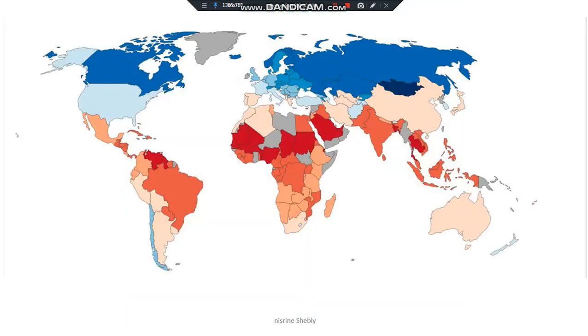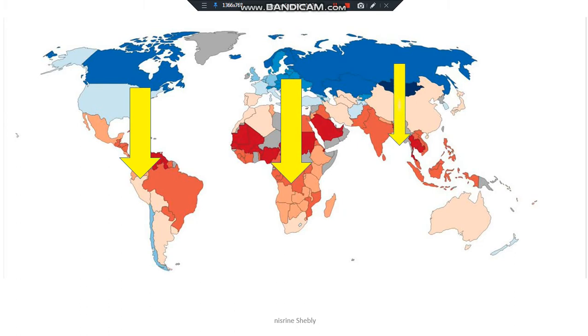Migratory birds migrate from the cold regions to the warm or hot regions at the beginning of autumn. And these arrows represent the pathways of migratory birds from the cold regions to the warm regions.